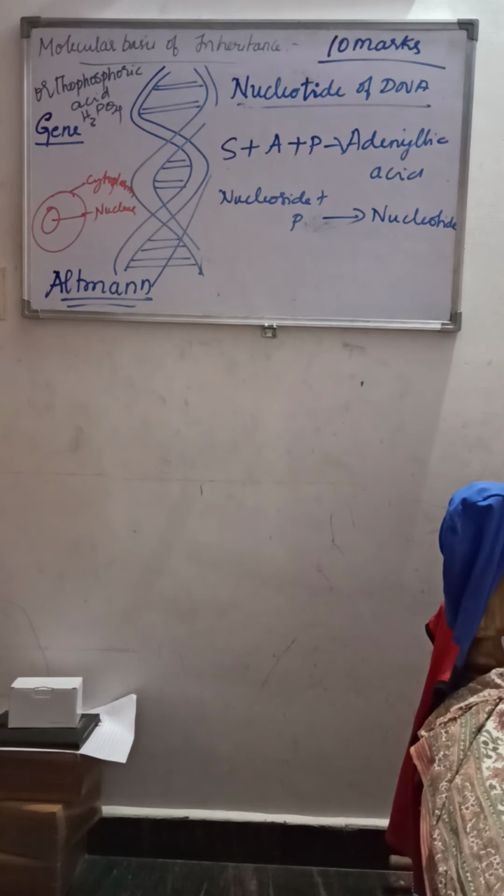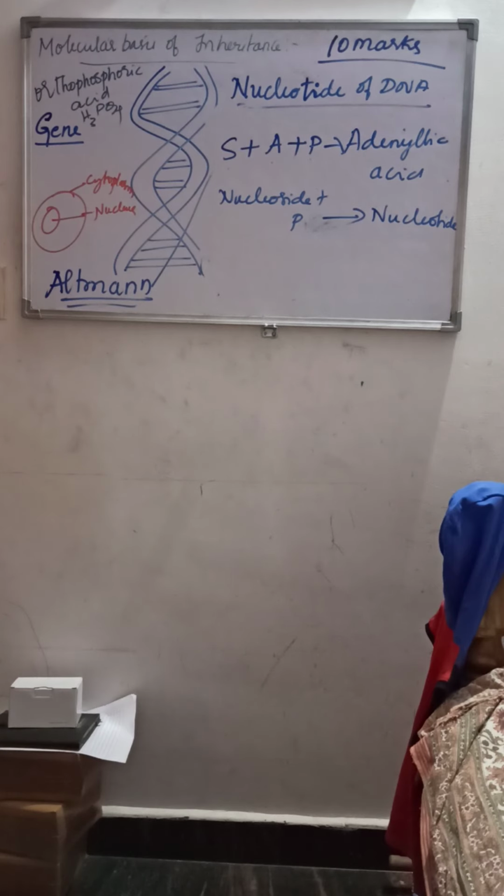Sugar plus guanine plus phosphate, which will give the guanylic acid. And the sugar plus cytosine plus phosphate, which will give cytidylic acid. And the sugar plus thymine plus phosphate, which will give thymidylic acid. So we can also write that, as I have told, nucleoside plus phosphate will give the nucleotide. So hope you understand about nucleoside and the nucleotide of DNA.